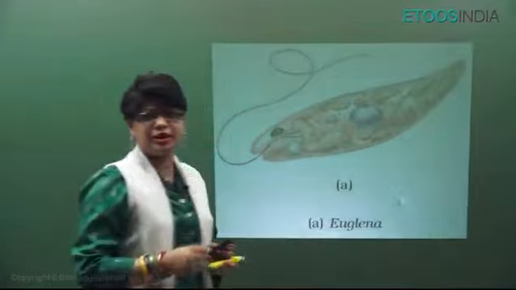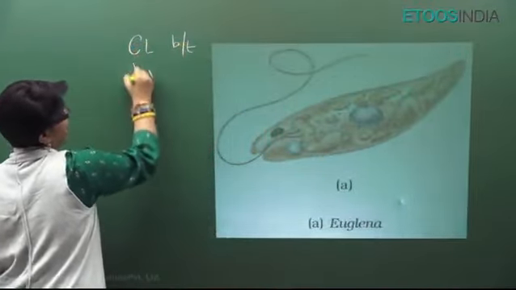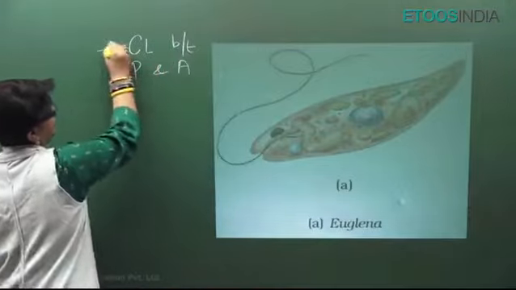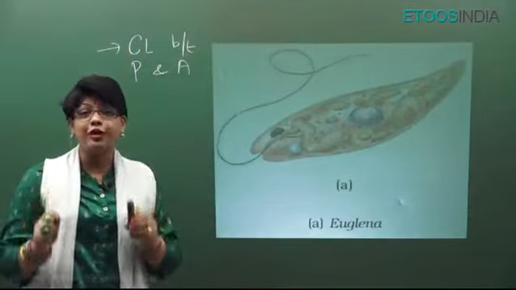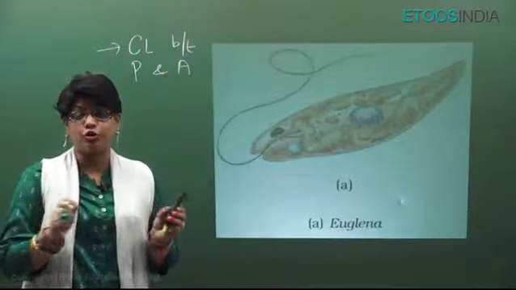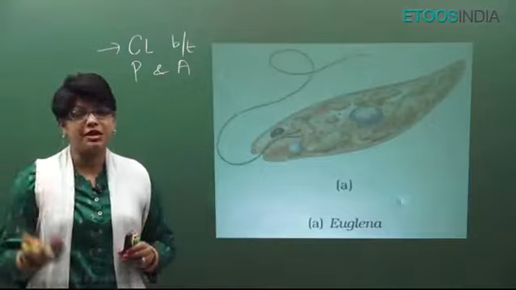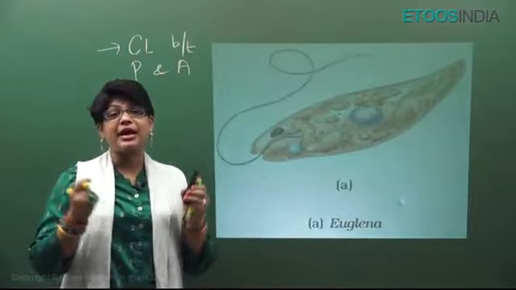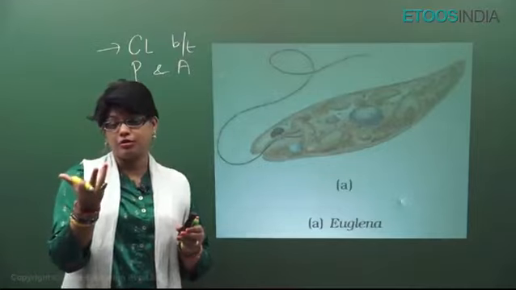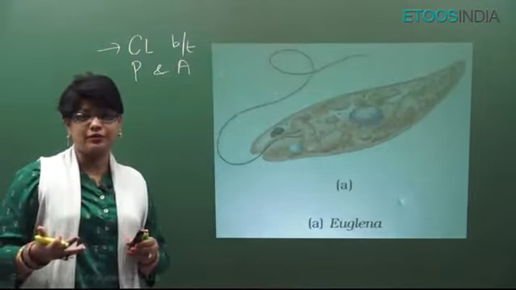But students, what is most important about euglena is that it is a connecting link between plants and animals. Why? Because it has chloroplast, which has chlorophyll like higher plants, chlorophyll A and B. So during sunlight it can perform photosynthesis, it can make its own food, it is autotrophic, and it stores the food as paramylon starch, which is a derivative of starch.